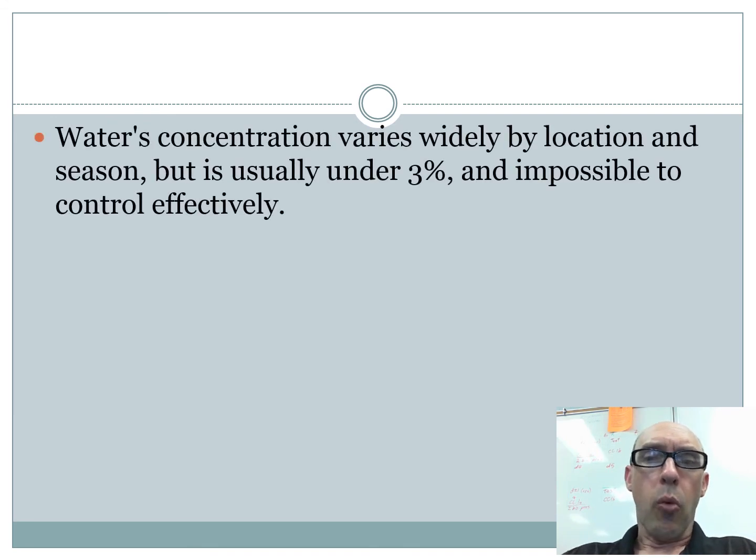Now, we didn't talk about water. Water's concentration varies widely based on season and location. It's often under 3%, but we can't control it. We can't change how much evaporates. We can't change how much we breathe out. We can't change how much rain falls out of the sky. It's just impossible to control effectively.